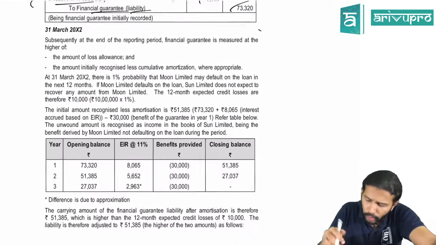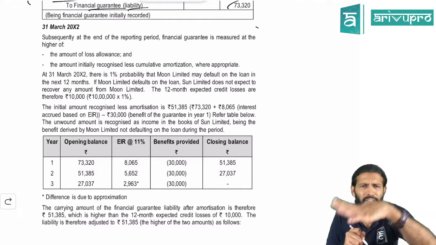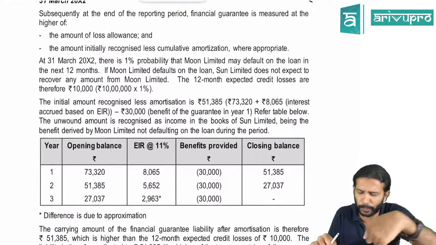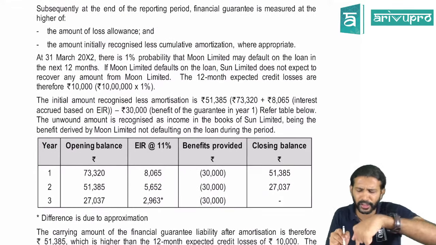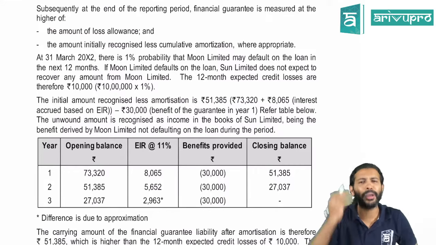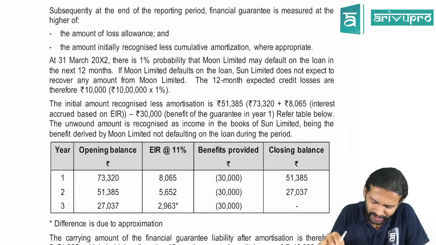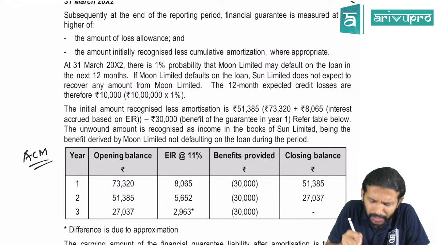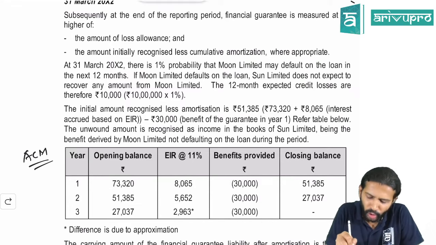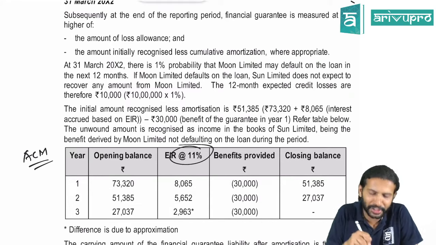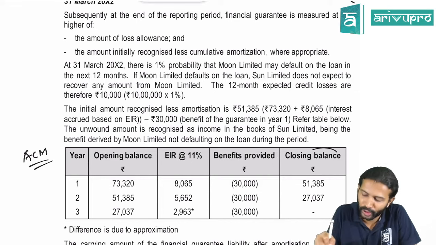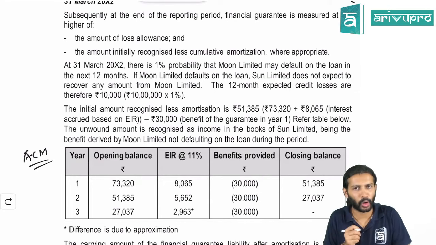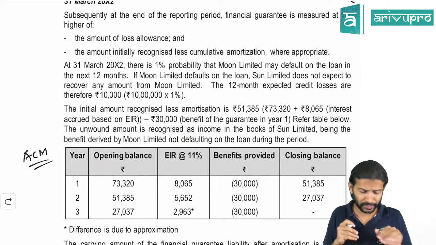Okay. Now if you check the second table, why did I not follow this table? Pay close attention to this table. We have done this table like crazy. Many problems we have done. Yes. Doesn't it look like an ACM table to you? Check year, opening balance, effective interest rate, benefits provided, closing balance. Yes, this is what we used to do. Okay. So this is easier. This we can relate to better now.